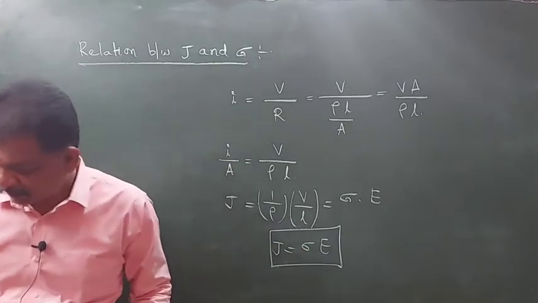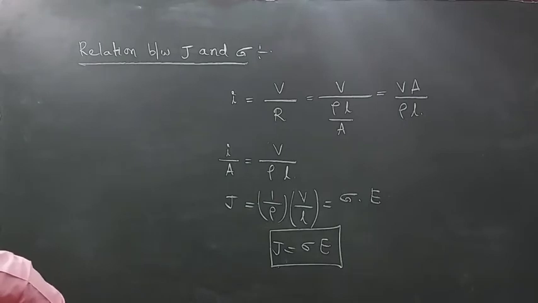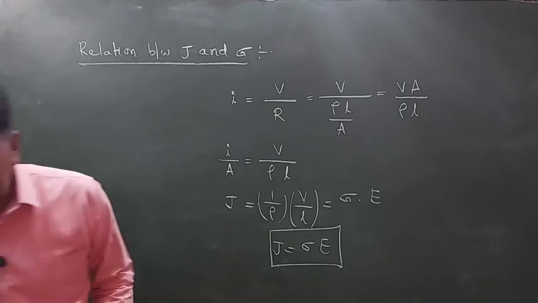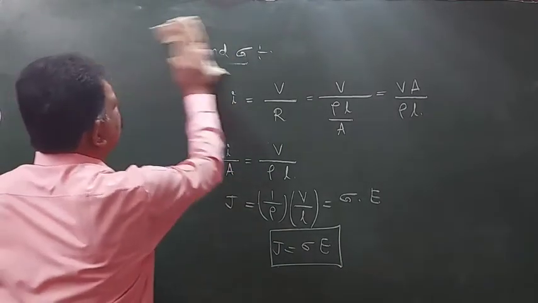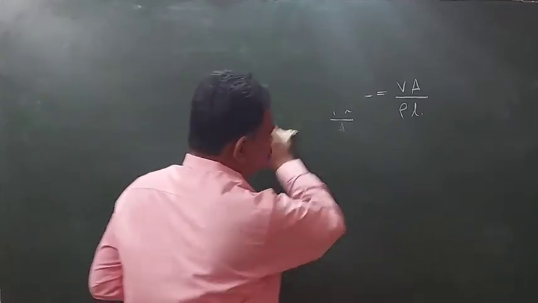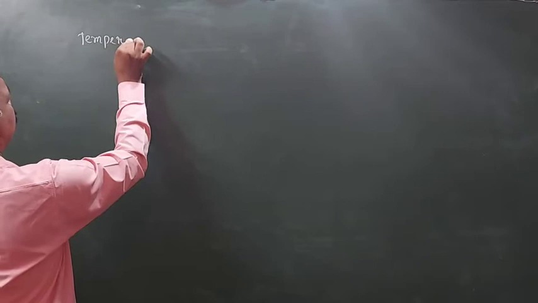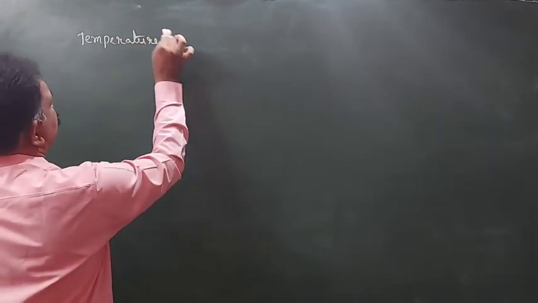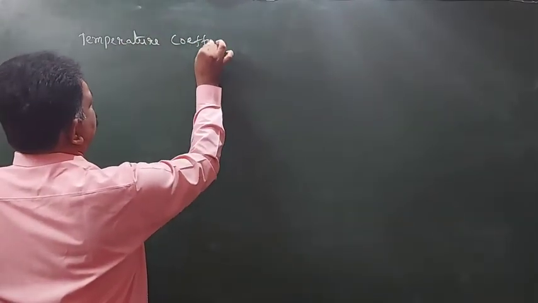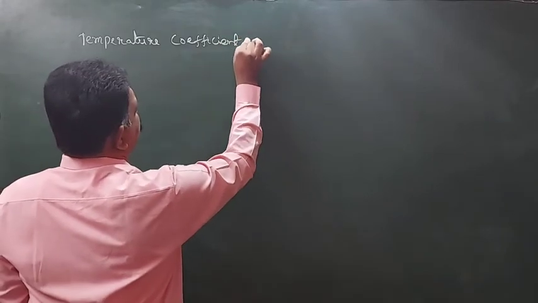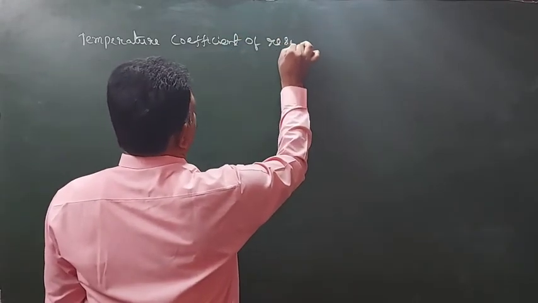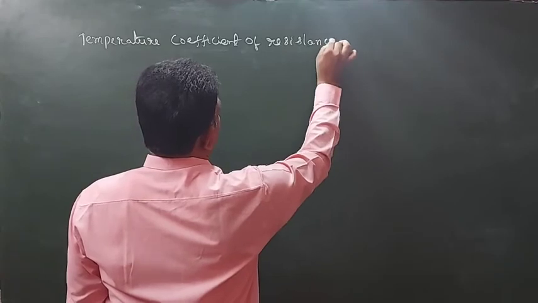Okay, next, after finishing of this, what is meant by temperature coefficient of resistance? Temperature coefficient of resistance.